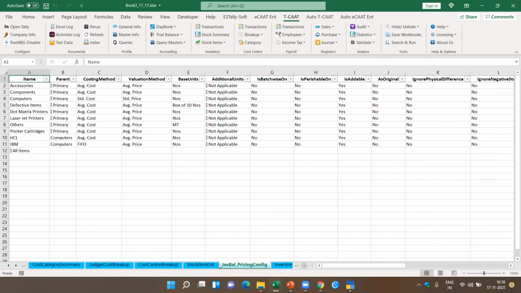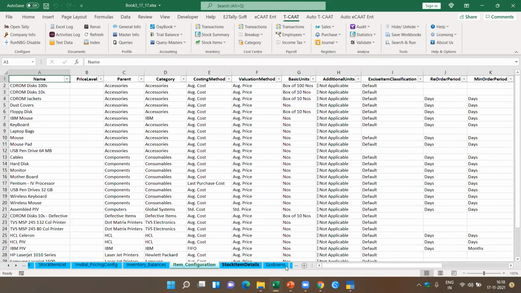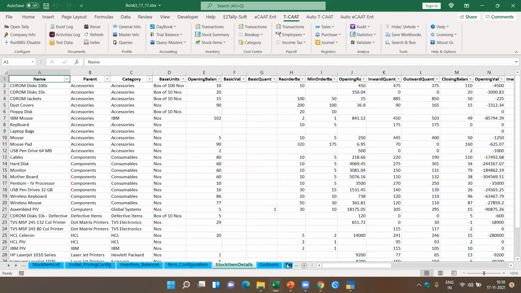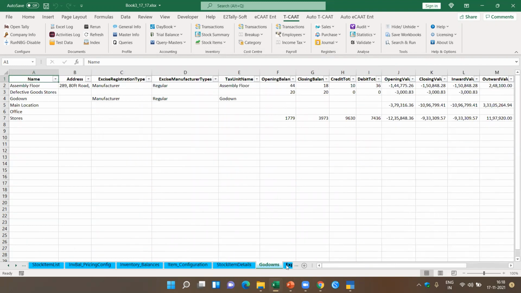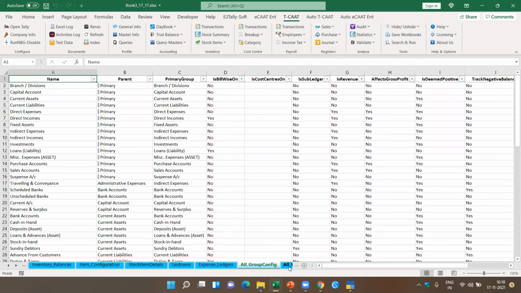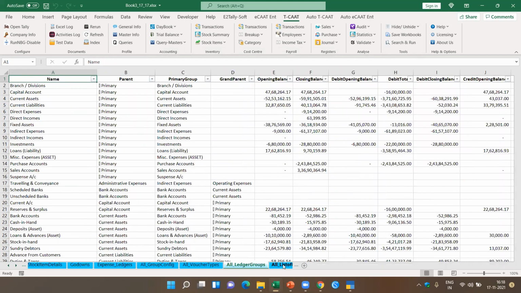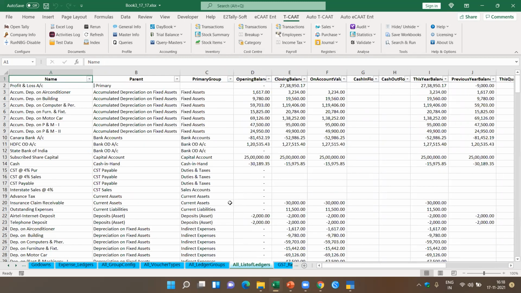You have the stock item list, you have the inventory details. All these master details you can actually review before audit to identify which are the specific areas you want to look at. You also have the expense ledgers. You have the group configuration. So what you will be doing here is you get all the masters, you can go through them, do a detailed ledger scrutiny for each of these ledgers, and then decide which are the areas you want to focus on.